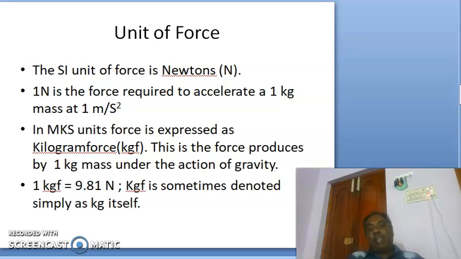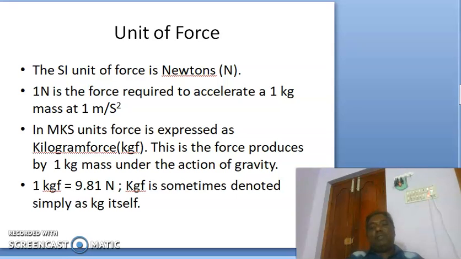So in MKS units, force is expressed as kilogram force. So this is the force produced by 1 kg mass under the action of gravity. So 1 kgf is equal to 9.81 newtons.